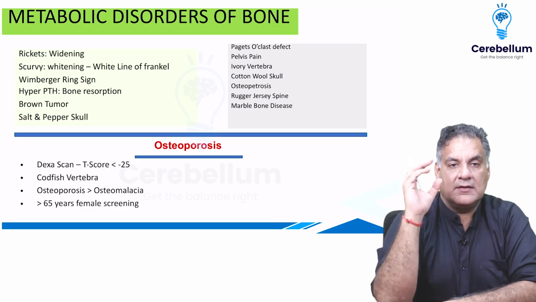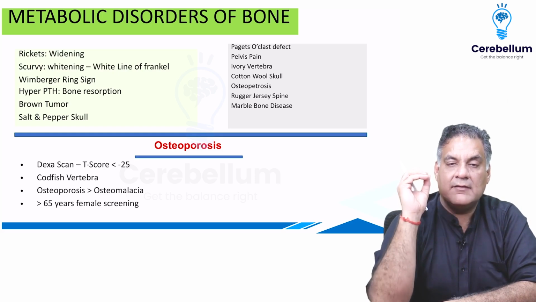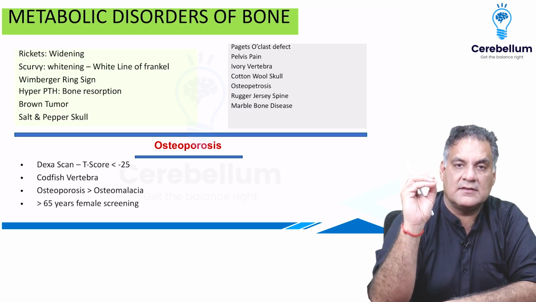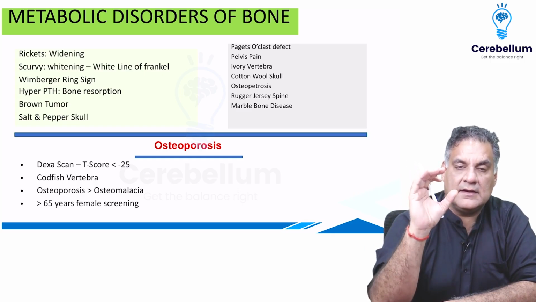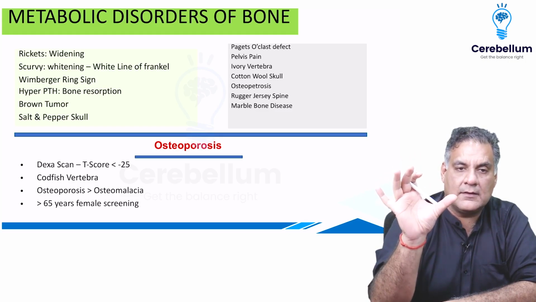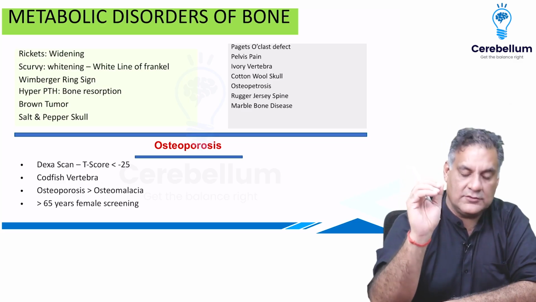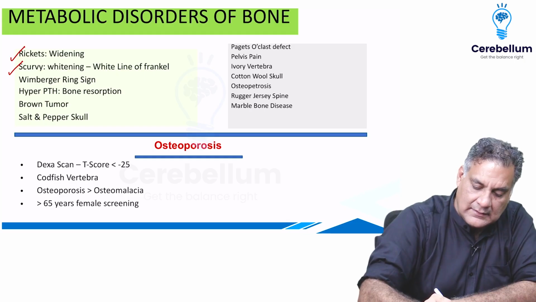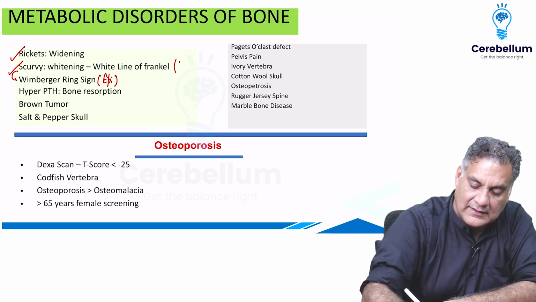And for the same reason, because there is less calcium, the parathyroid hormone is activated, so PTH levels are high. In rickets, you will have the ping pong skull, which is the earliest feature of rickets. Otherwise, the clinical finding is usually broadening around the joints. Some of the points you should remember here: rickets is widening, scurvy is whitening. The Wimberger ring sign of scurvy is at the epiphysis. This is a classical sign of scurvy, whereas the white line of Frankel is at the metaphysis. You will just see that.